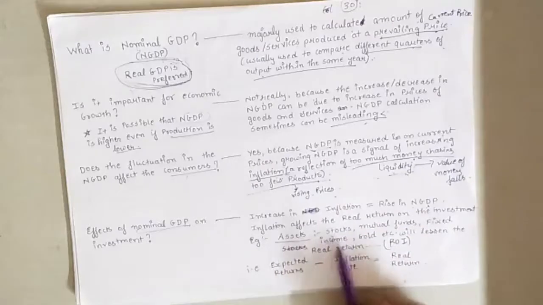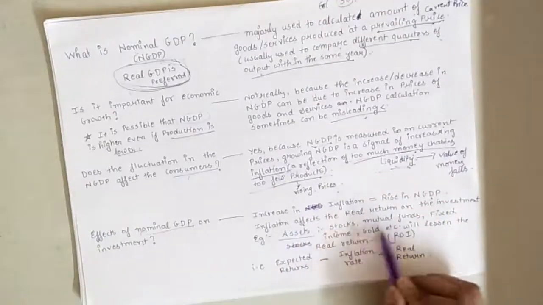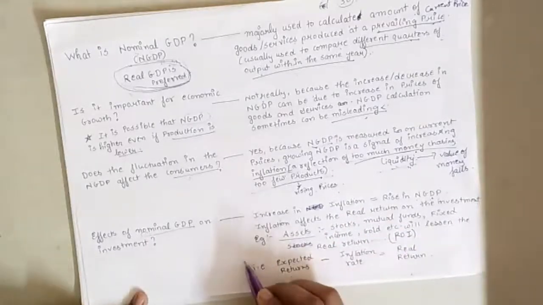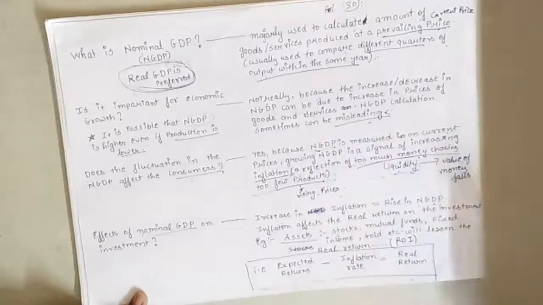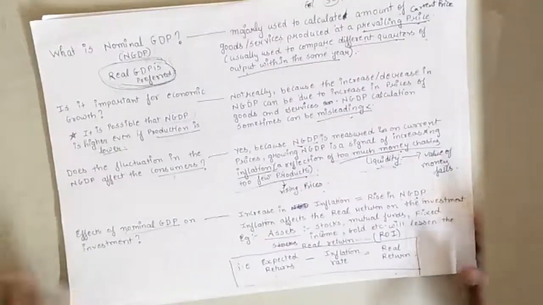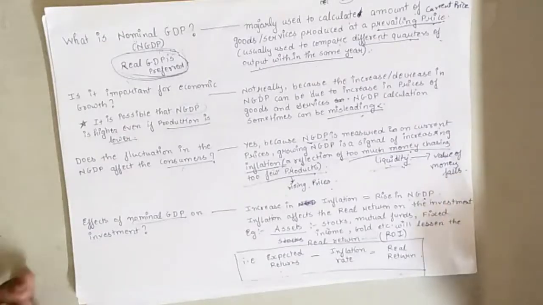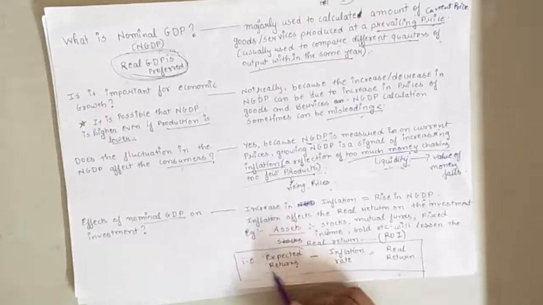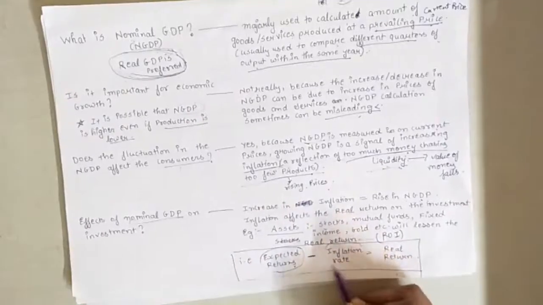Okay, so whenever the investor invests in a particular stock or a mutual fund, he will calculate his return in this manner. When he makes an investment in a particular company, after studying the whole portfolio of the company, the expected return by the investor is this minus the current inflation rate.